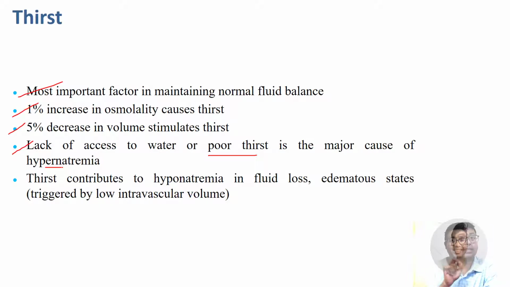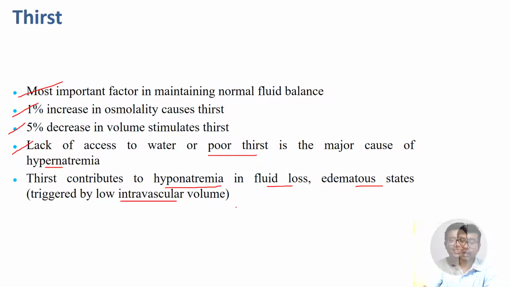And the last thing that you need to know for MCQ and viva purposes is that thirst contributes to hyponatremia in fluid loss and edematous states, triggered by low intravascular volume. Just remember this line, you will get MCQs from it. So if there is hyponatremia, that is decreased sodium, in case of fluid loss, or if there is edema of the body, thirst is the main contributor to that.